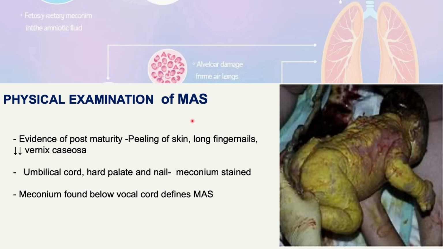Then come to physical examination. You can see in the picture, the baby is all meconium stained. In the physical examination, there is evidence of post-maturity with peeling of skin, long fingernails and decreased vernix caseosa. And the umbilical cord, hard palate or nails may all be stained with meconium. And if meconium is found below the vocal cords, this is definite, this child has meconium aspiration syndrome.